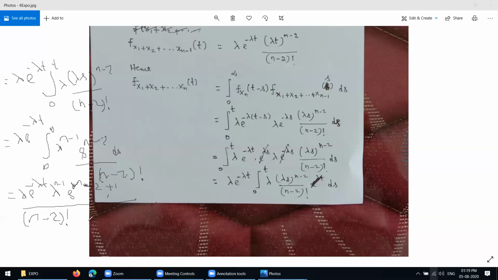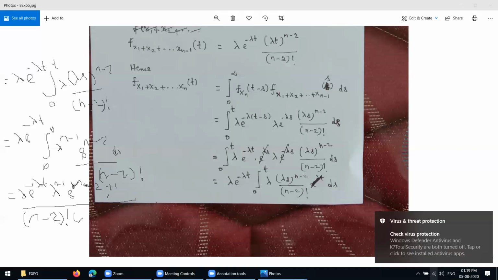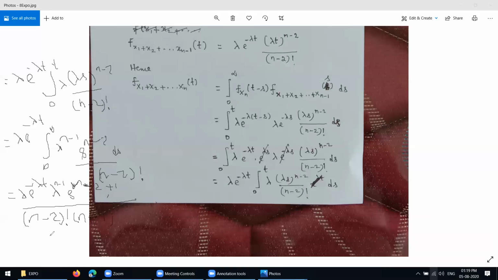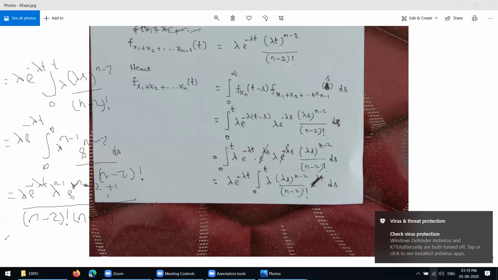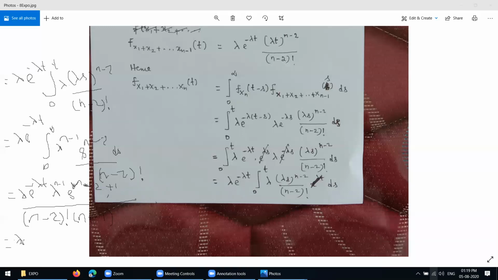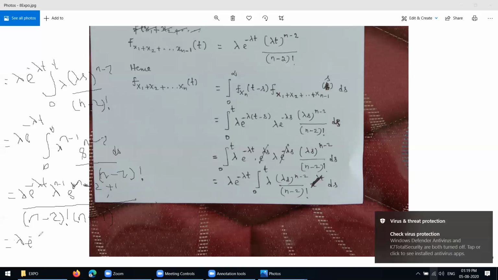N minus 2 plus 1. In the denominator you are getting n minus 1. What is the final value? The final value is lambda into e power minus lambda t.